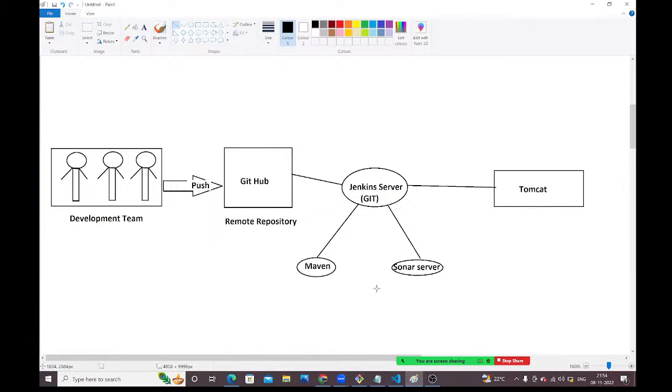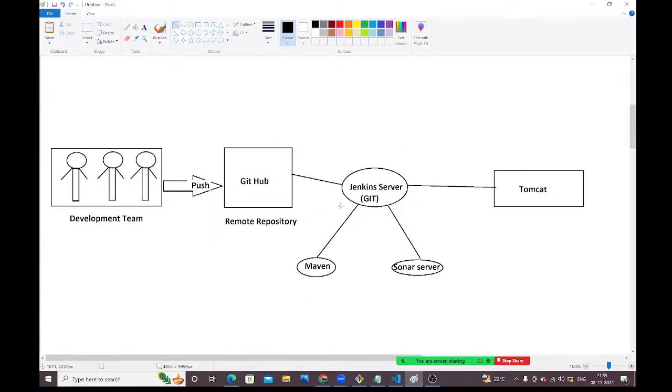And because of that automation, how it is working, guys? Whenever developers commit the code into the GitHub repository, immediately my Jenkins server will get the notification. And when notification came, immediately Jenkins will download the code from the GitHub repository with the help of Git. Once code is downloaded, Jenkins will talk to the Maven to compile the code, to build the code, to create a WAR file.